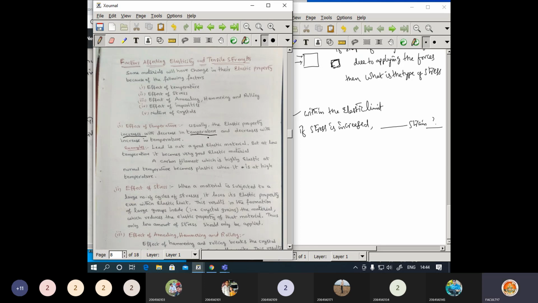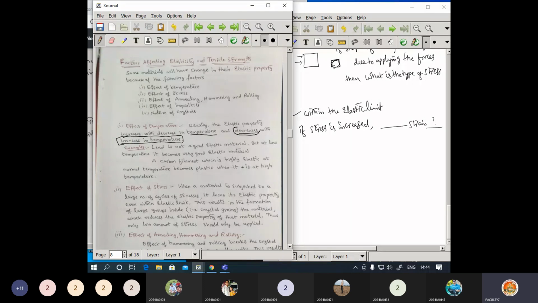Now here usually the elastic property decreases with temperature. If I ask a question like this, if I increase the temperature, what happens to the elastic property?